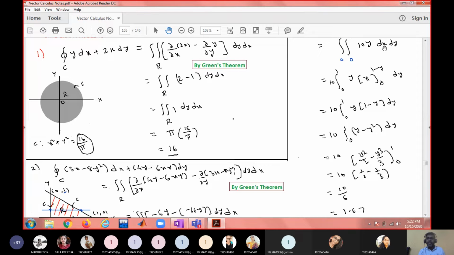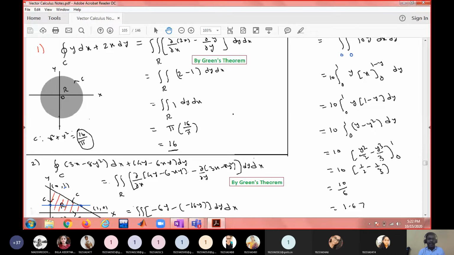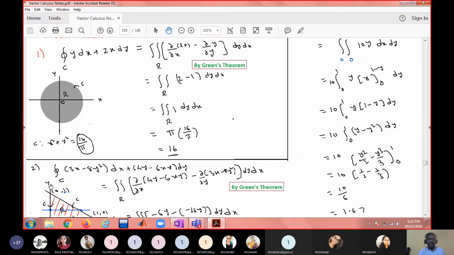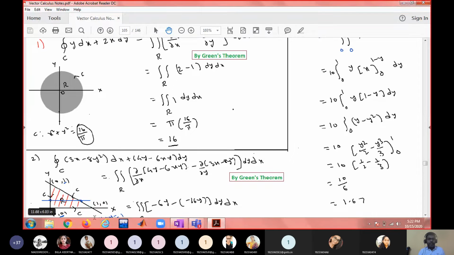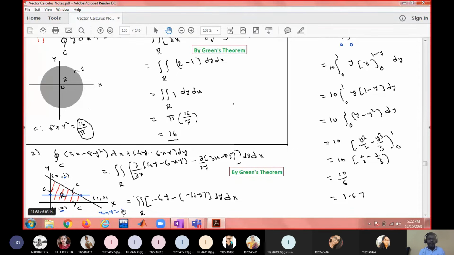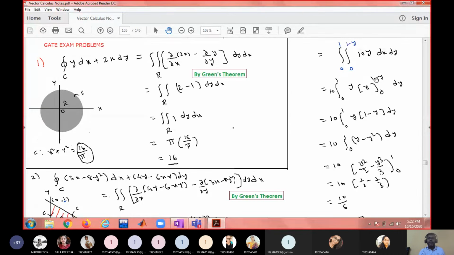Whatever the first variable you see, you have to draw a line parallel to that variable. So for dx dy order, I have taken a line parallel to the x axis. See where it is entering and leaving. It is entering through the y axis. When it is entering through the y axis, what is the x value? On the y axis, the x value is always 0. And it is always leaving through the straight line. What is this line equation? The line equation is x plus y equal to 1. I want the x value, therefore x is 1 minus y. So x limits are from 0 to 1 minus y.